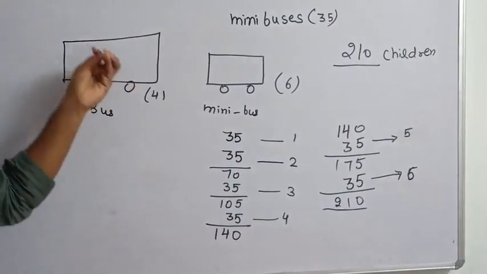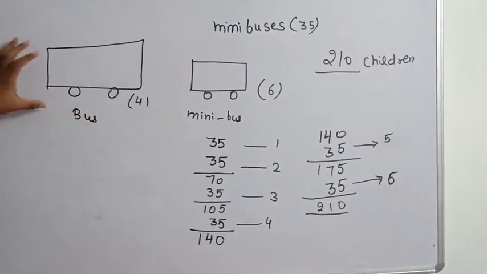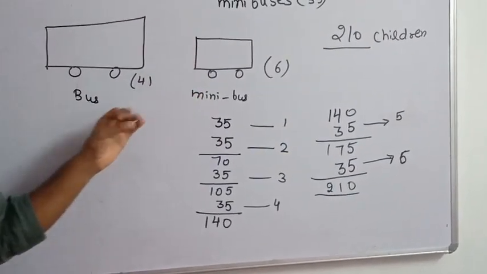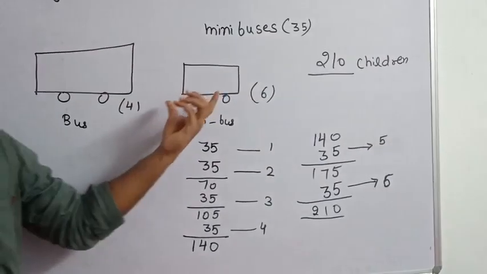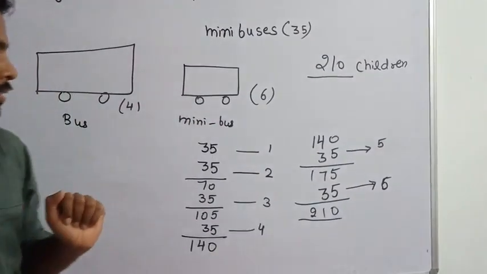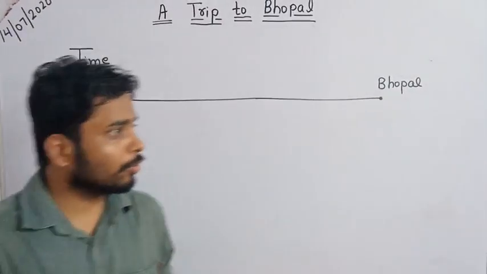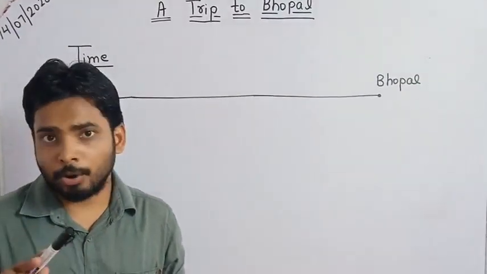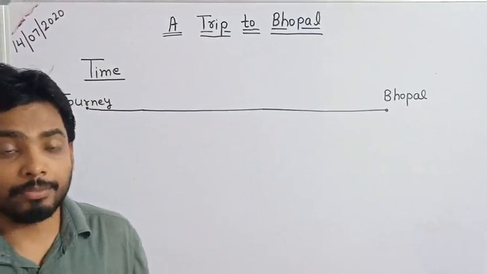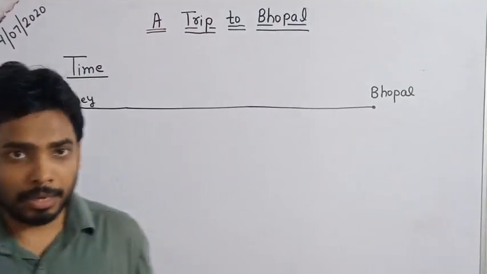Okay, I hope you understand this whole concept. What is a bus? What is a mini bus? A bus is bigger than a mini bus, so in a mini bus fewer children can sit. If fewer children sit in a mini bus, the number of mini buses will increase. Now we are going to talk further about this trip. I hope you understand the meaning of buses, mini buses, and that whole concept. Why do we need more mini buses than buses if we are going by mini buses? Now leave that topic.